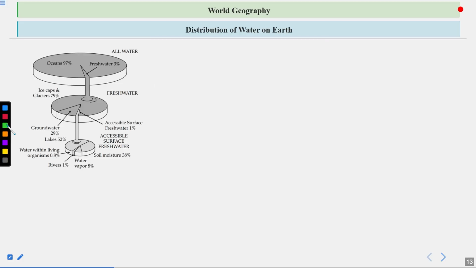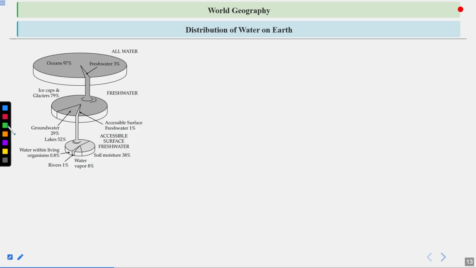Now here you can see the distribution of water on Earth. In this diagram you can see how water is present on the earth: of all the water present, 97% is ocean and 3% is fresh water. If we talk about the fresh water, ice caps and glaciers are 79% of it, groundwater is 29%, and accessible surface fresh water is only 1%.